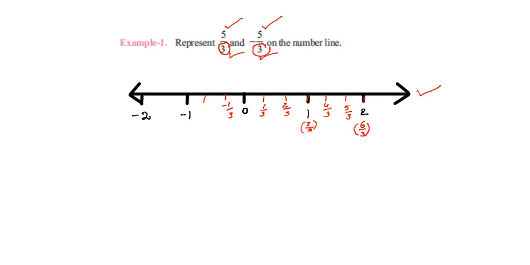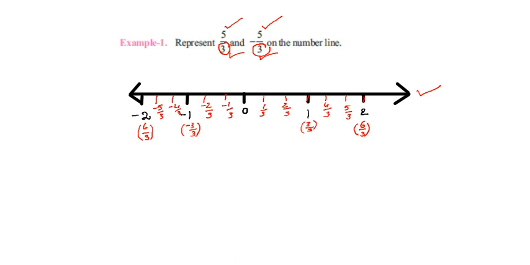The second part is minus 2 by 3, and the third part is minus 3 by 3. Minus 3 by 3 means minus 1. In the same manner, we may divide the second unit also into 3 equal parts. This is 3 by 3, hence here this is minus 4 by 3, this is minus 5 by 3, and this is minus 6 by 3.